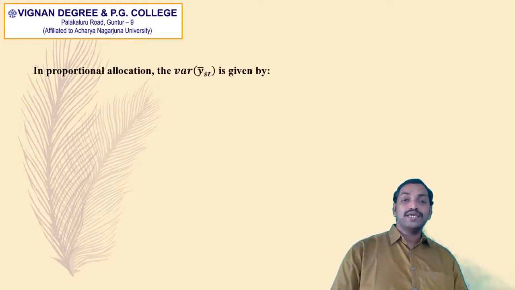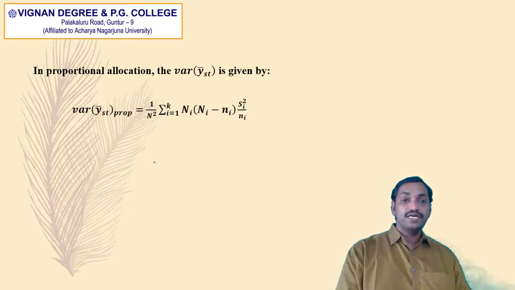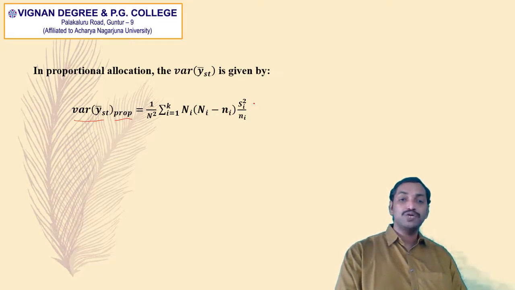So in proportional allocation, the variance of y bar st, which we write as variance of y bar st prop, where prop means proportional allocation, is equal to 1 by n square into summation i is equal to 1 to k capital Ni into capital Ni minus small ni into capital Si square divided by small ni.